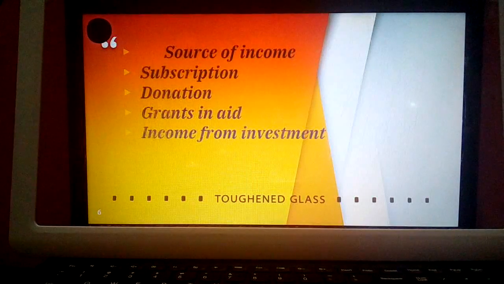The next one is grant in aid. What is grant in aid? It is the assistance which is given by the government to certain organizations for the purpose of helping them in achieving their goal.